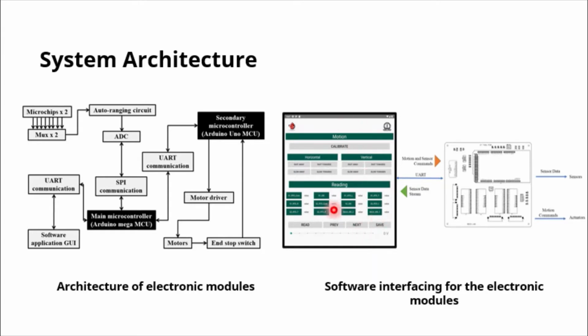Now, the system overall is controlled by a software application running on a tablet PC. The software application communicates with the electronic module through the UART port, or the Universal Asynchronous Receive Transmit port. Commands for motion actuations of the system, as well as acquiring data from the different sensing lines of the system, are taken care of by the software application.